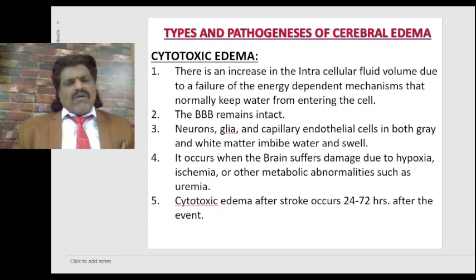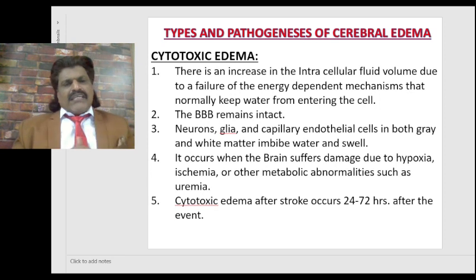The next edema we see very commonly in clinical practice is the cytotoxic edema, especially in ischemia of the brain. So what is cytotoxic edema? There is an increase in the intracellular fluid volume due to a failure of the energy dependent mechanisms that normally keep water from entering the cell. So because of the failure of the energy dependent mechanisms, the fluid enters the cell.